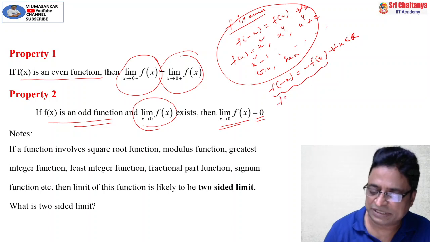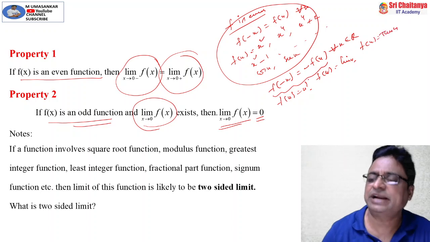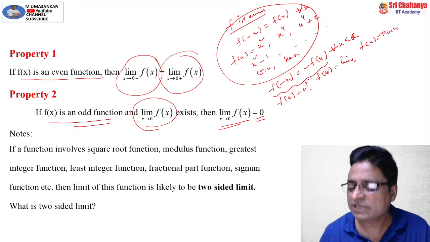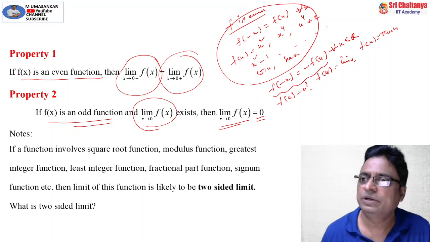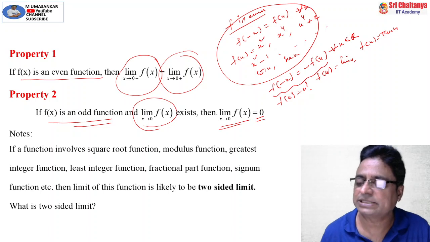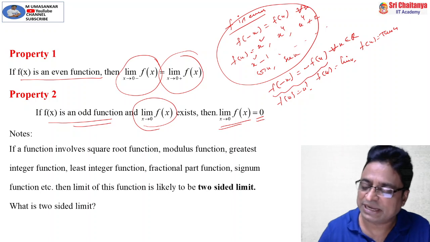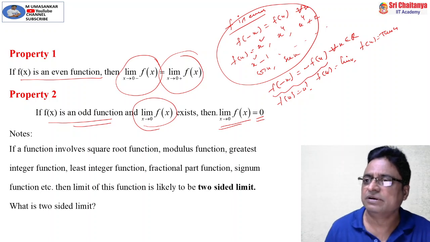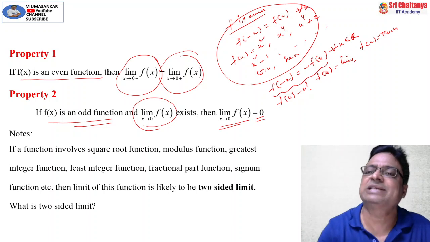For example, f of x is equal to x cube, or sin x, or tan x. These kinds of functions are all odd functions, because f of minus x is equal to minus x whole cube, that is minus x cube. F of minus x is equal to sin of minus x, that is minus of sin x. F of minus x is equal to tan of minus x, that is minus of tan x. They are all odd functions. For them, if you want to find limit x tends to 0 f of x, it is not necessary to find, directly you can write the answer as 0.